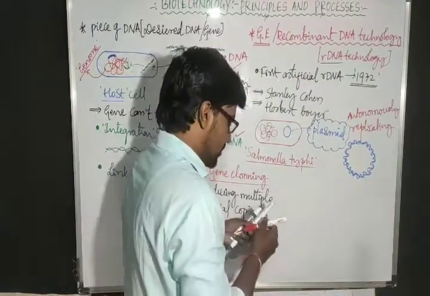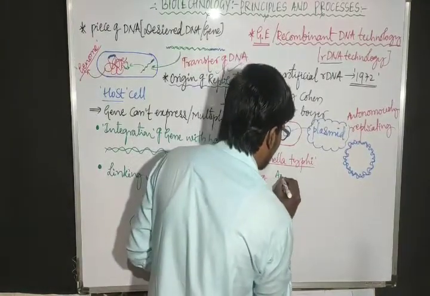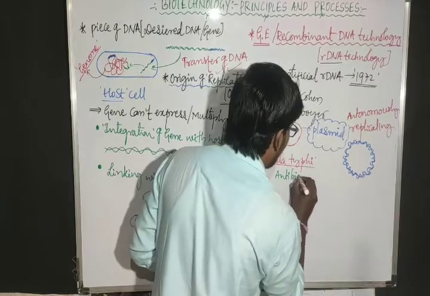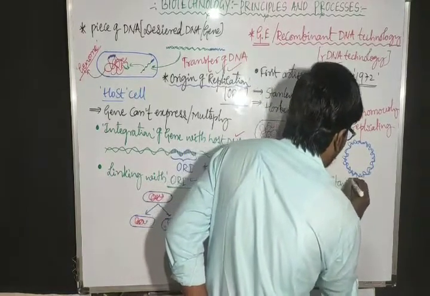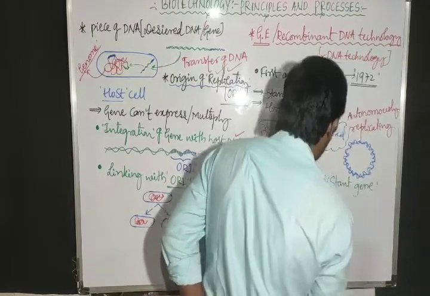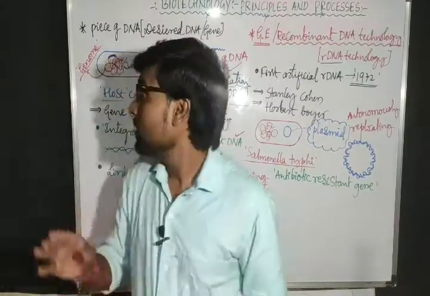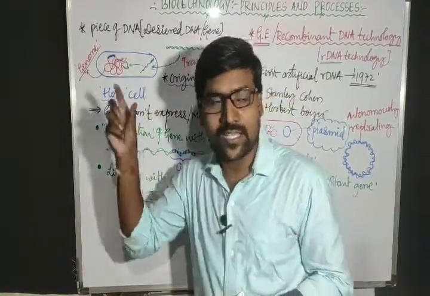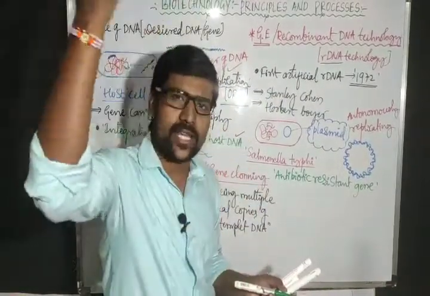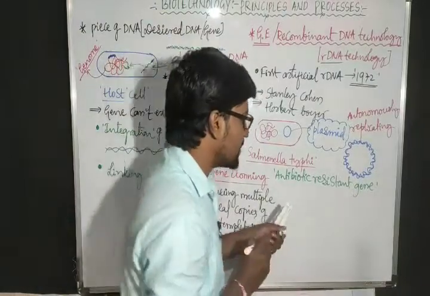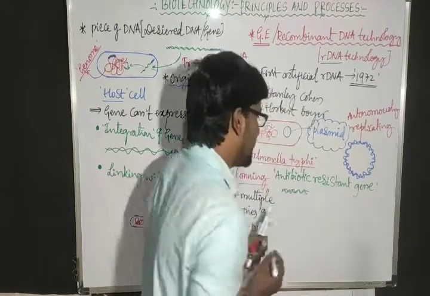Along with that they considered one gene, an antibiotic resistant gene. Here I just took one gene, the insulin gene. Like that, they took one antibiotic resistant gene from another organism. So let us consider this is the antibiotic resistant gene.